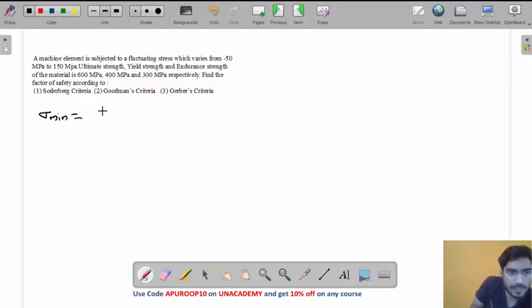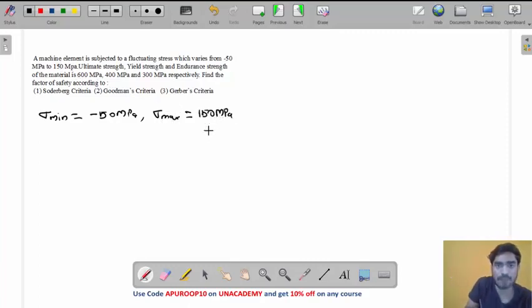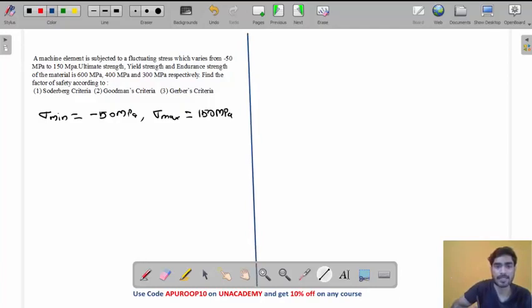Sigma minimum is minus 50 megapascal. And sigma maximum is also given. Sigma maximum is how much, my friend? 150 megapascal. So these two values are given, sigma minimum and sigma maximum.